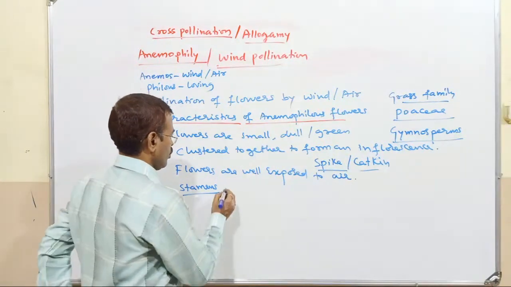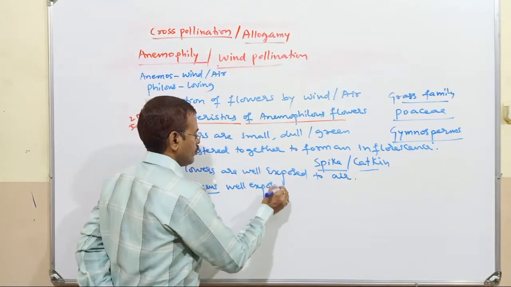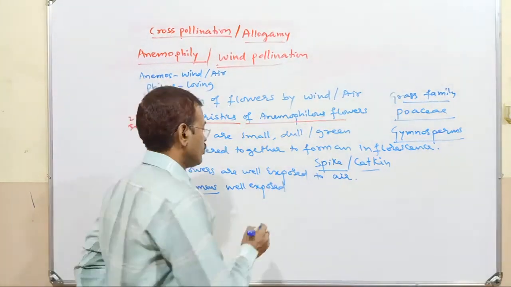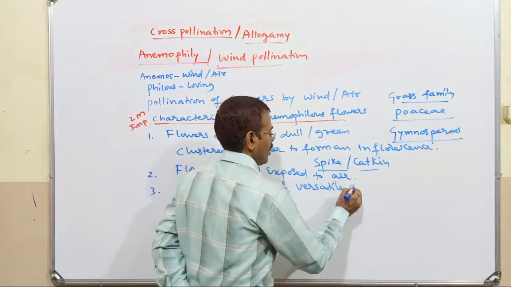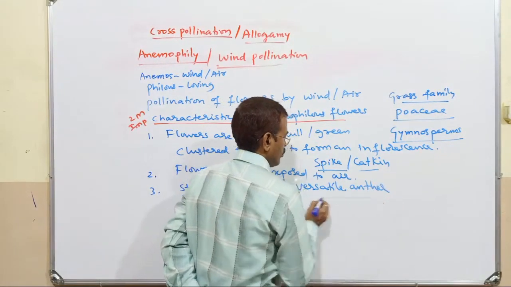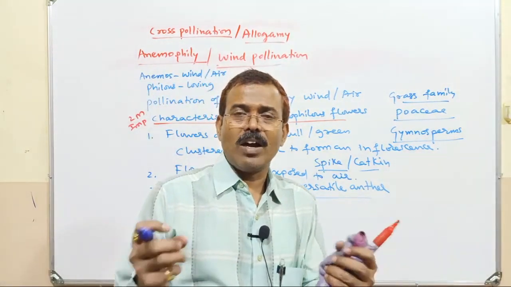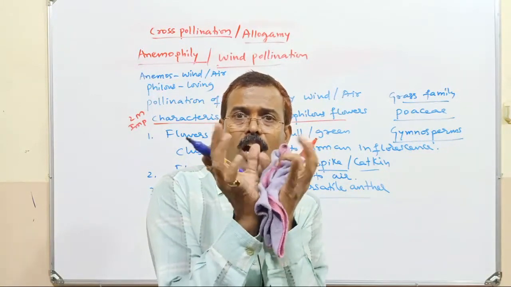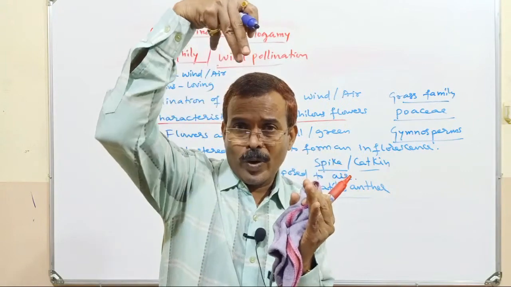Stamens are well exposed. They have versatile anther. These stamen and stigma come above the level of the flower. They are not hidden within the flower.